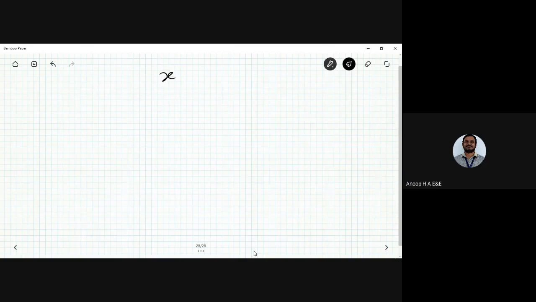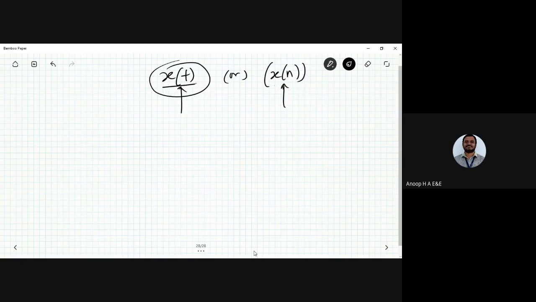See, any signal is there, x of t. Prashant, who had asked the doubt? Yes, sir. Okay, Prashant, you have a signal, say x of t or x of n. So this is x of t and x of n, isn't it? X of t represents the continuous time signal. X of n represents the discrete time signal here. Fine.